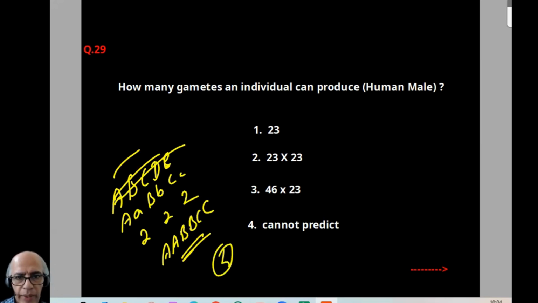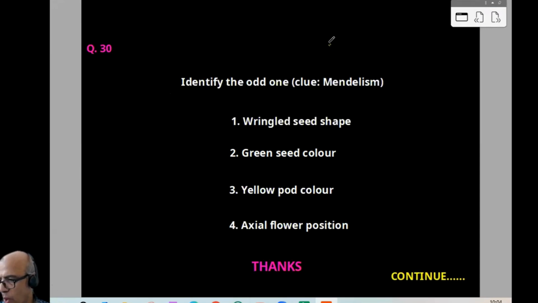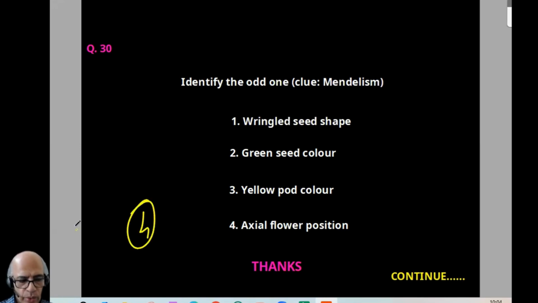30. Identify the odd one. The clue is Mendelism. What is the answer? It will be axial superposition, because that is dominant. The remaining are all recessive. So option-wise, it is 4. I think the idea is clear to all of you.